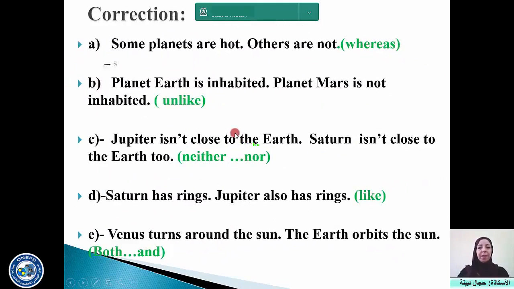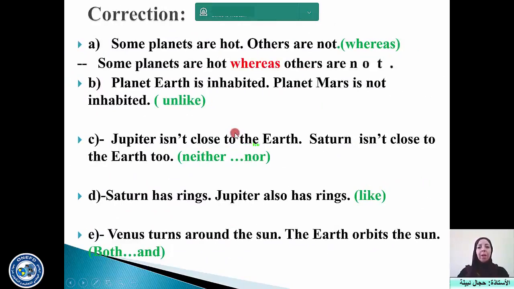For the first sentence, we simply put whereas in the middle of the sentence. Whereas is one of the connectors that cannot be put in the beginning. You put it in the middle. So you say, some planets are hot, whereas others are not. You see, very simple. Whereas can be replaced by however, for example, or it can be replaced by while.